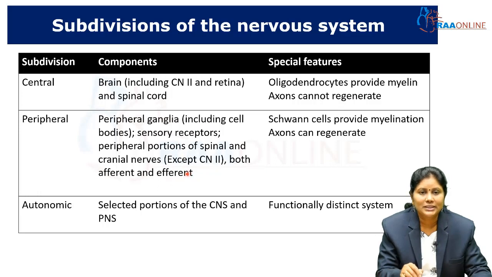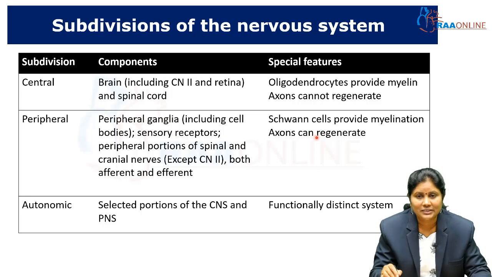As I told you, these nerve fibers are responsible for the functions of the somatic motor system. Here the special feature is myelination, that is wrapping of the myelin sheath, provided by a specific type of glial cell called Schwann cells. And if there is any injury to the nerve fiber or the cell body, here the axons can regenerate.